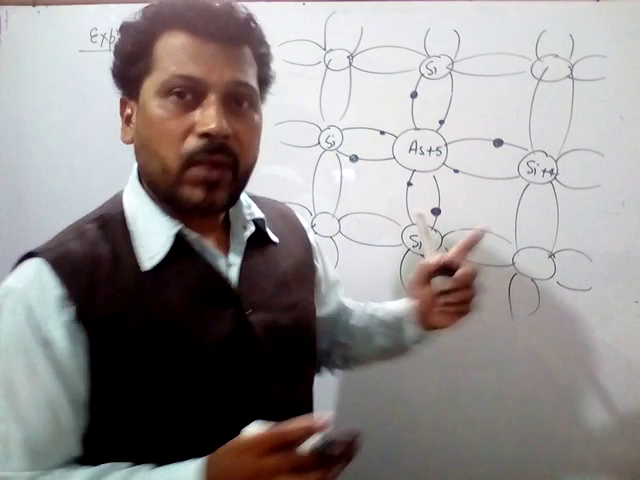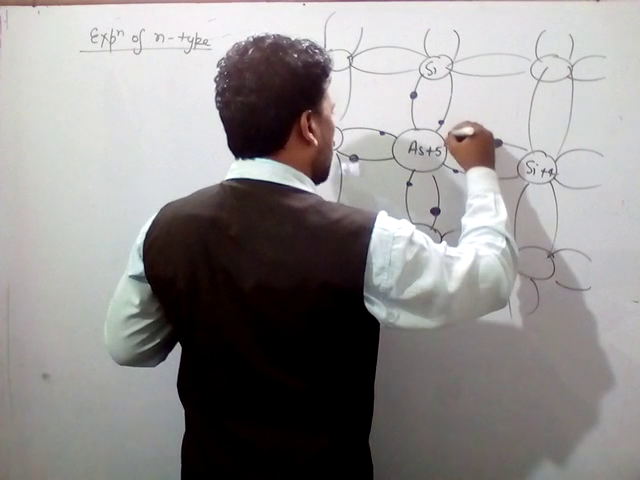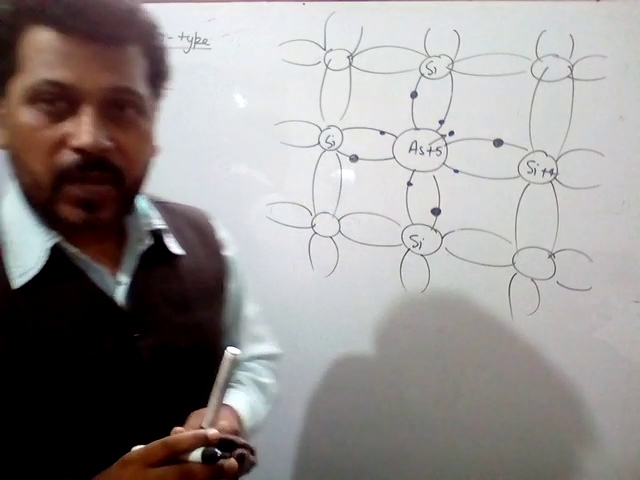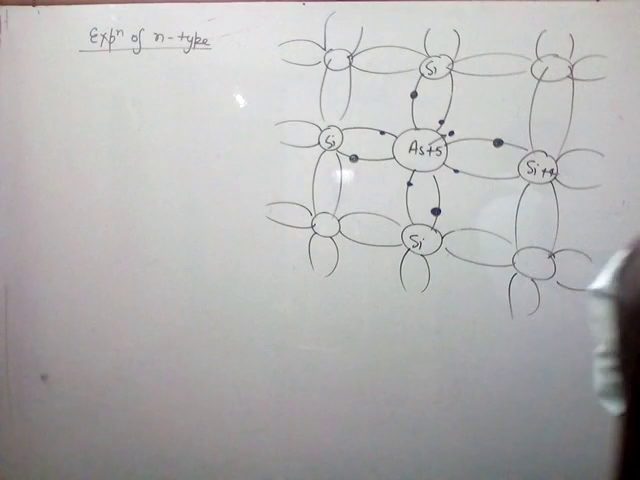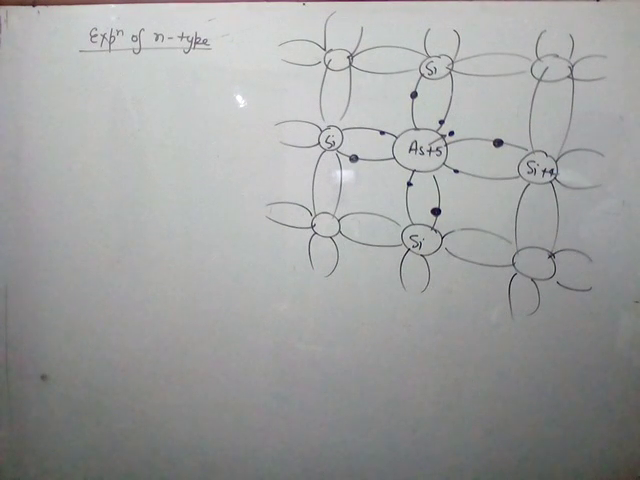Even now, 1 electron is also available in excess amount. This is the 5th electron of the arsenic plus 5 atom. Okay, here we see that the arsenic plus 5 atom has one excess electron, the 5th electron, which is not taking any part in the bonding.